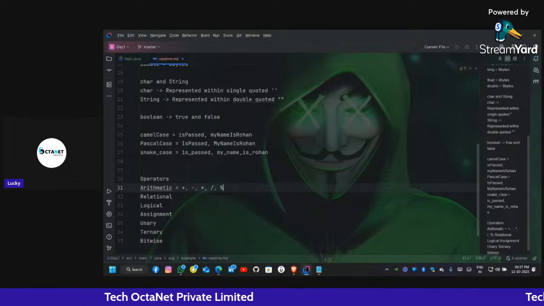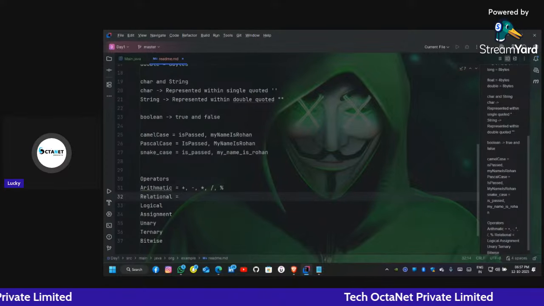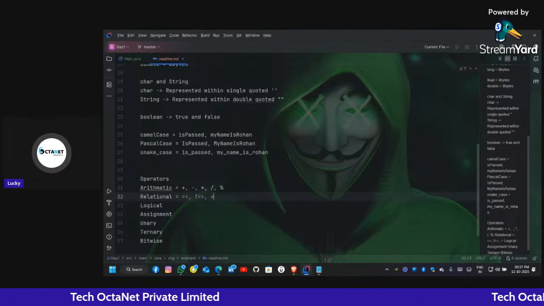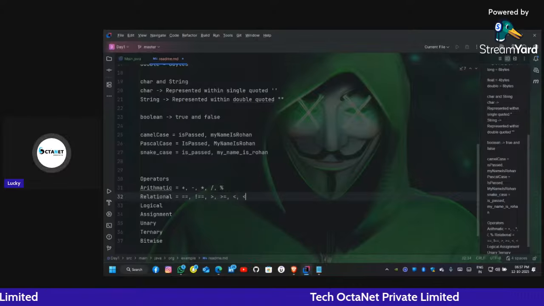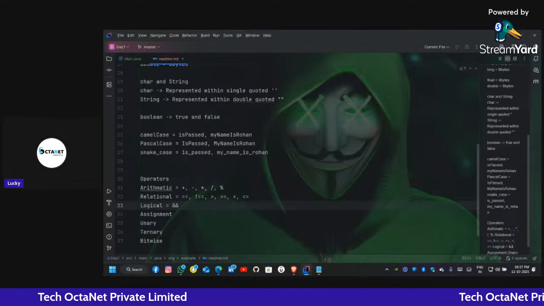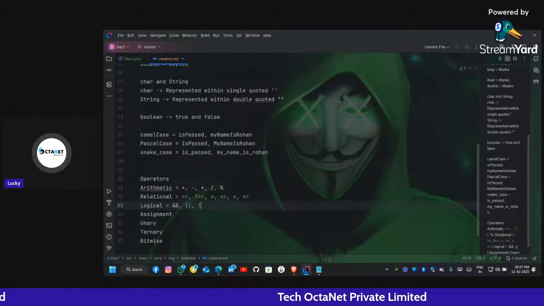Okay. So relational operators. What are relational operators? Equal to, not equal to, then greater than, greater than or equal to, less than, and less than or equal to. Okay. Then in logical, we have logical and, logical or, and the not operator.